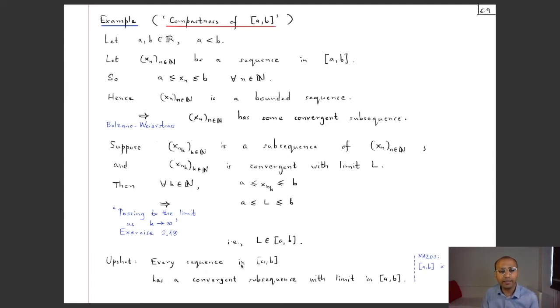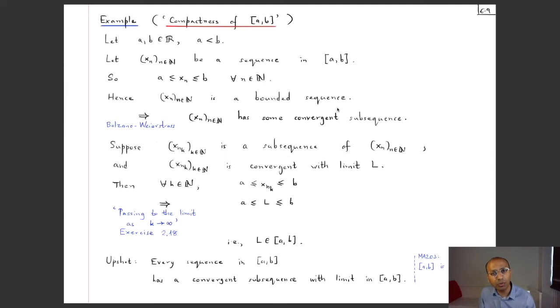So suppose I take any sequence in here. What does that mean? Let's call the sequence xn. To say that this sequence is in this interval means that xn belongs to it. So xn is bigger than or equal to a and less than or equal to b for every index n. This means that if I look at the set of all xn's, then that has an upper bound b and has a lower bound a. So that set of values, you put all the terms in a set, that set is bounded. And we had seen a while ago that that means that this sequence is a bounded sequence.